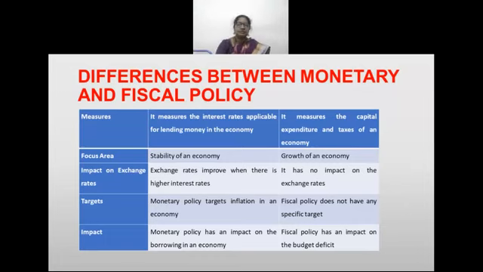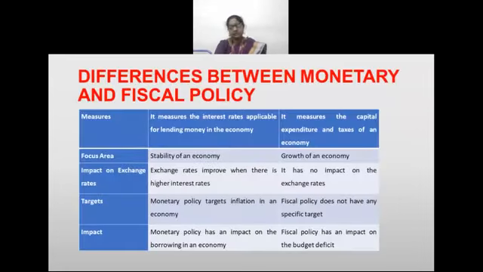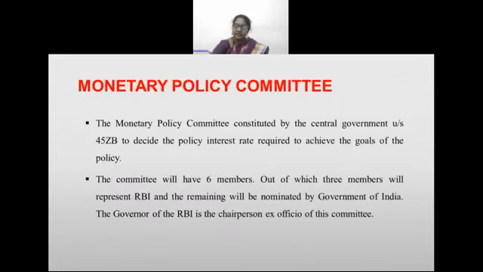So with this, we will end this unit. We covered fiscal policy and monetary policy and the various instruments. What is fiscal policy? What is monetary policy? And how is it executed?